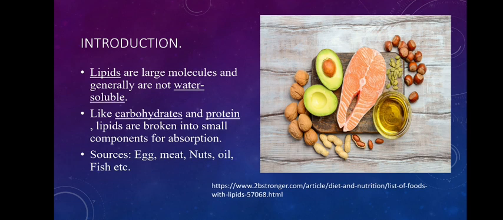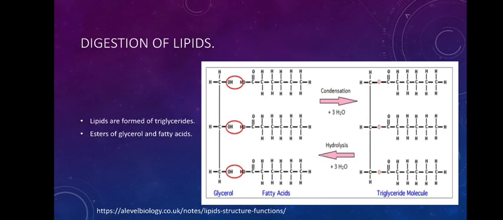Any oil that is used is a rich source of lipid to the body. Even meat, any meat, fish or poultry or from any other source, is also a source of lipid to the body.